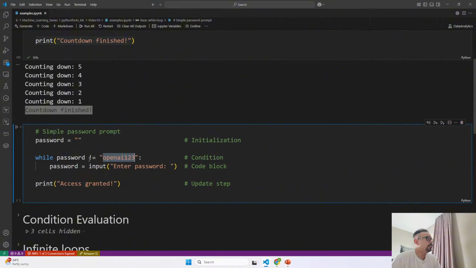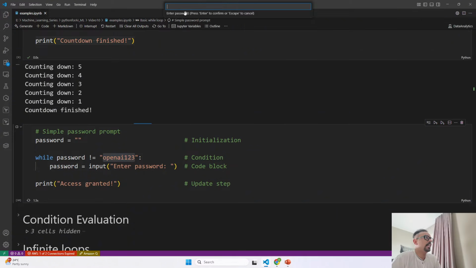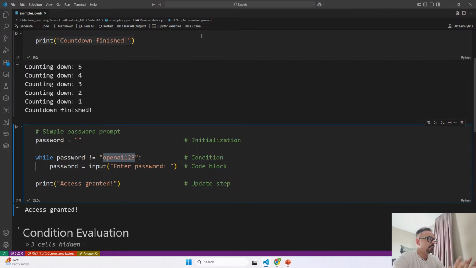So let's go ahead and try it. I will run this, and over here you can see it is asking enter password. So I am typing the password ABC, enter, nothing. So the loop is never ending. After ABC I say XYZ. See at the top, again nothing is happening. Now when I copy this and paste it over here and enter, the loop is ended. This is how you can use while loop for an intentional infinite loop where you want to check a specific user password, and based on that it is going to perform the iteration.